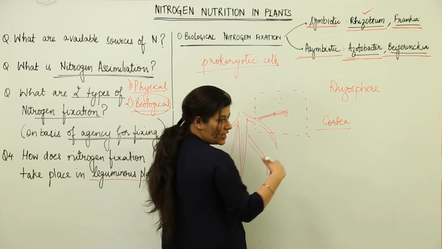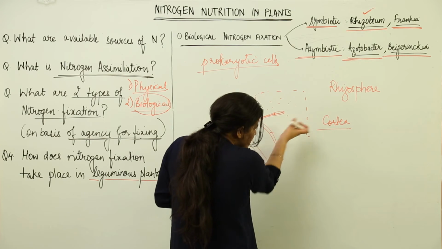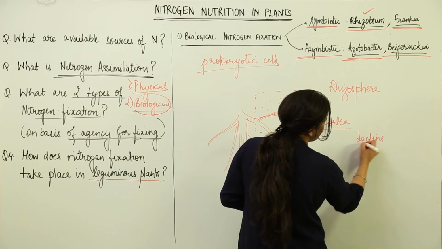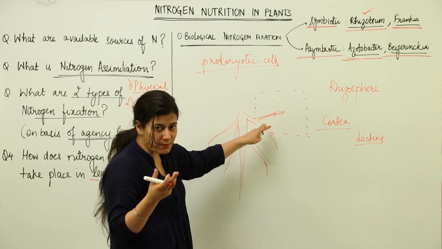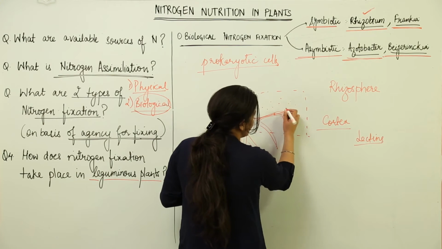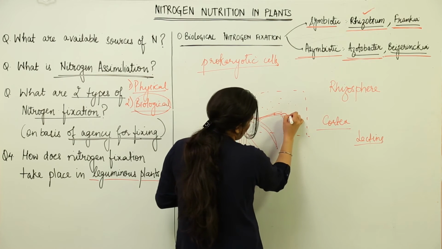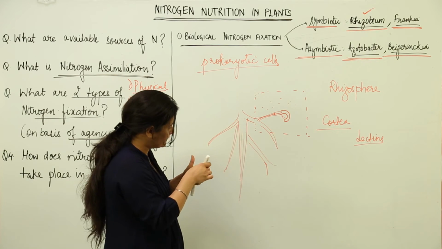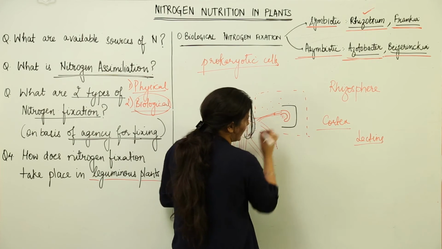When they get accumulated, in response the root secretes lectins which bring more rhizobium close to it. So the next term that you come across is lectins. What are lectins? Lectins are compounds secreted by the root of the leguminous plants, which bring more rhizobium close to it, and they get accumulated near the root here. In response to this accumulation, the root would do some sort of curling. As you can see, a curl has been formed. It is forming a hook-like structure around the rhizobium.